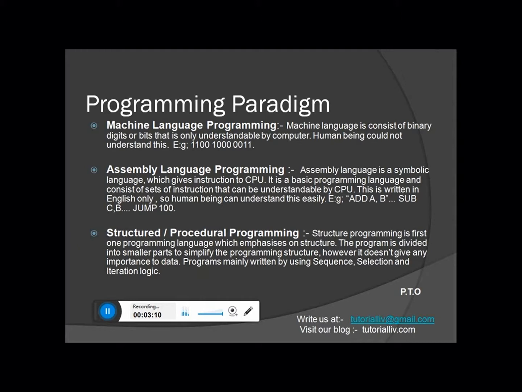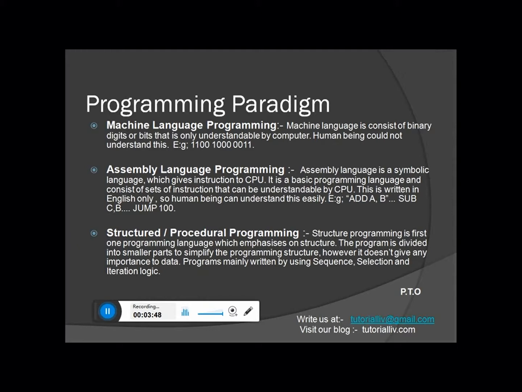Now come to the structural or procedural programming language. This is the first programming language which comes in the high-level category, though we can say it is a low-level language, because this is the first programming language which emphasizes the structure, so a human being can easily interact with programs at any point of time and can easily understand what these instructions are and what can be done with these instructions. This is the first high-level language.